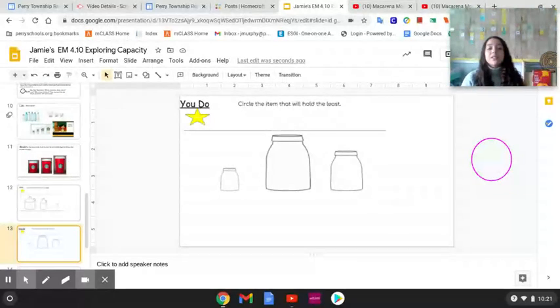Then you will circle the container that can hold the least. Say least. Look at your choices. Which one will hold the least amount? You'll move the pink circle over the one that can hold the least amount.